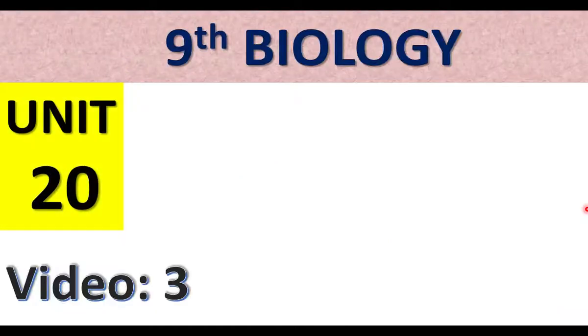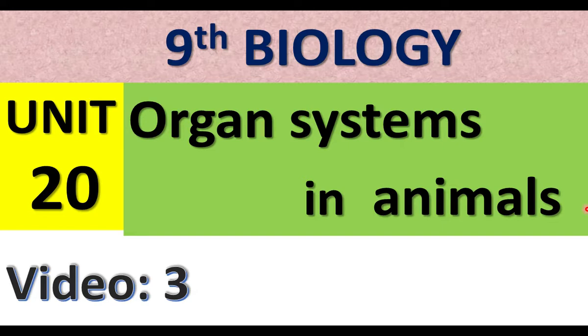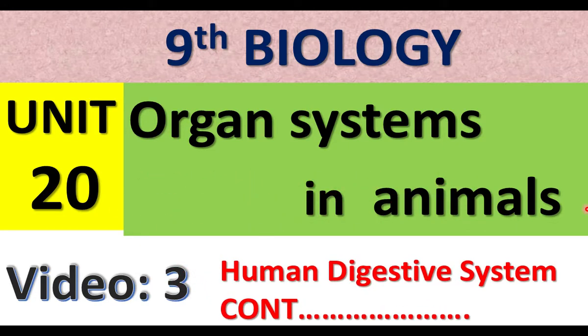Ninth Biology, Unit 20. Organ Systems in Animals. In the previous part, we started the human digestive system and completed up to the esophagus. In this part, let us continue from the stomach.